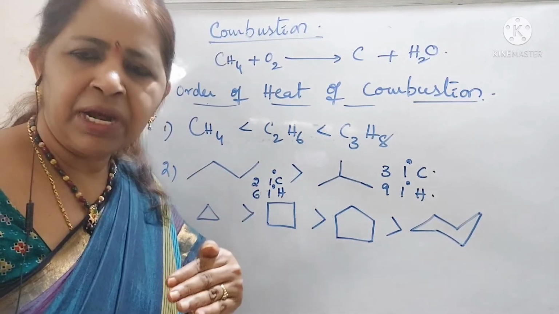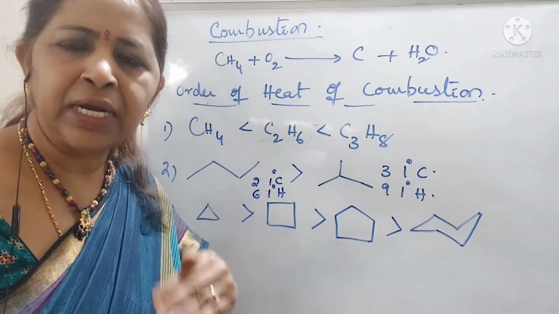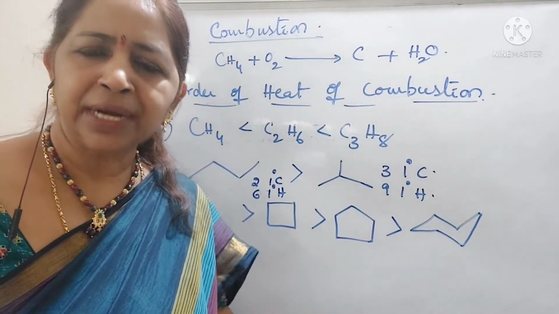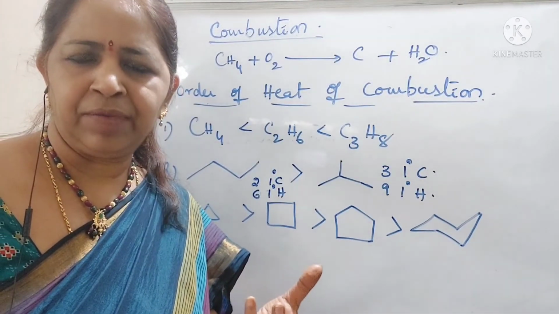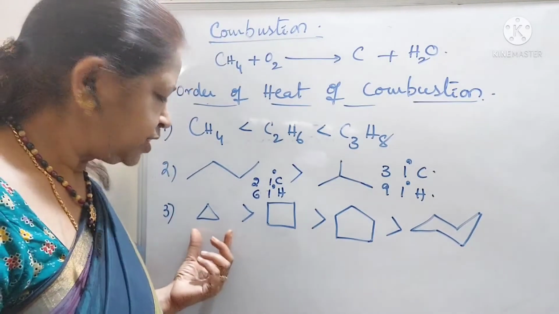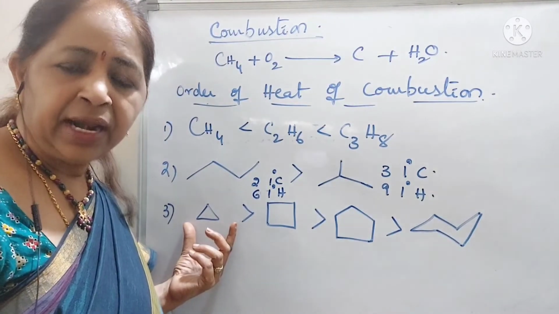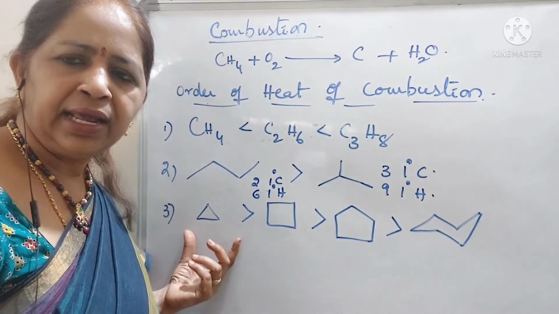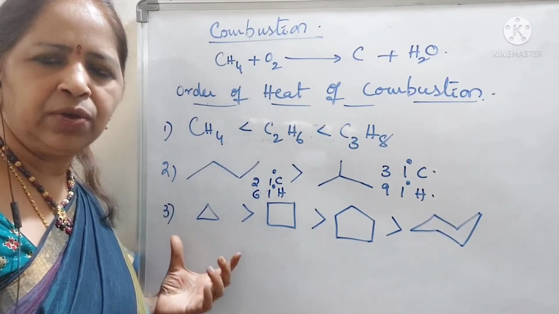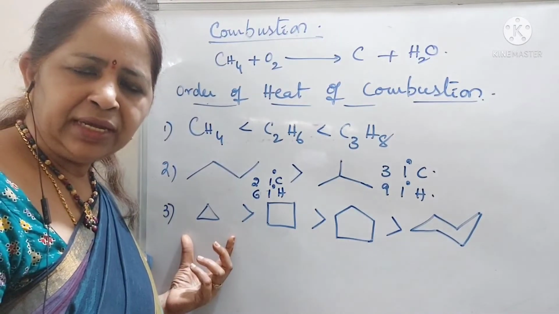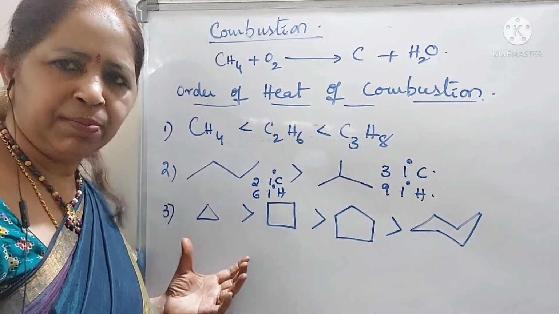With the less number of carbon atoms in the cycloalkanes, more strain is developed. Strain means the instability. As the instability is more, it readily reacts with oxygen to give huge amount of energy. So, more strain, more amount of heat of combustion.